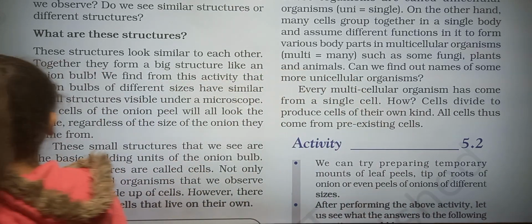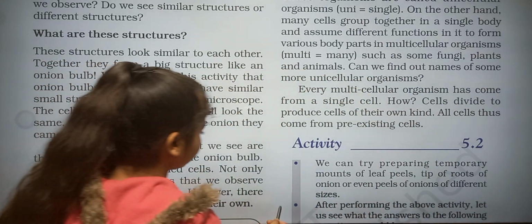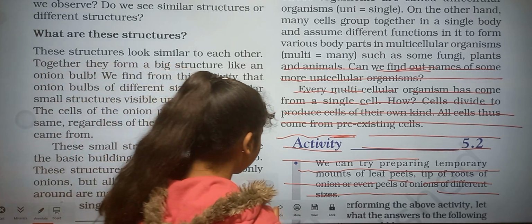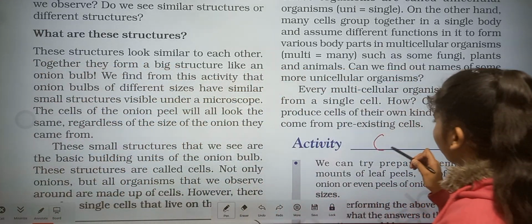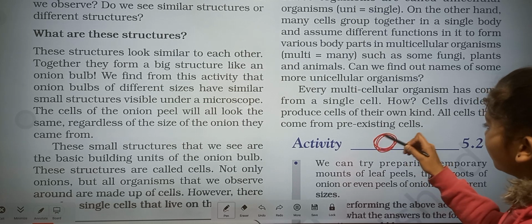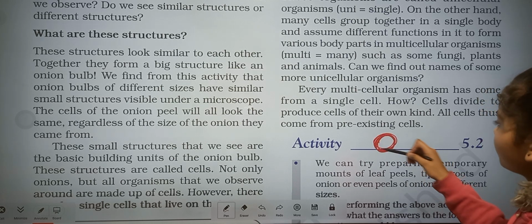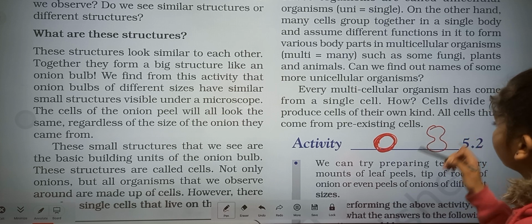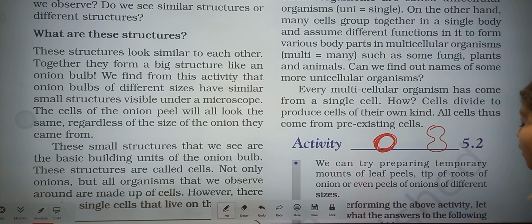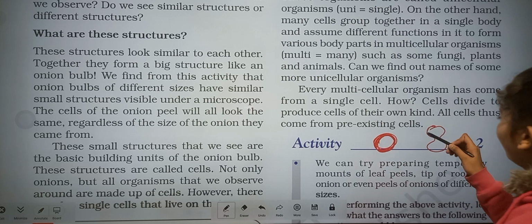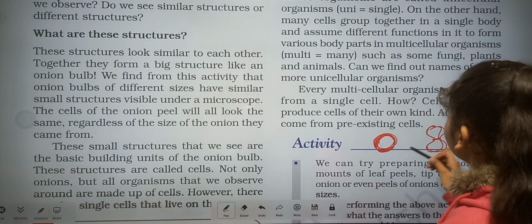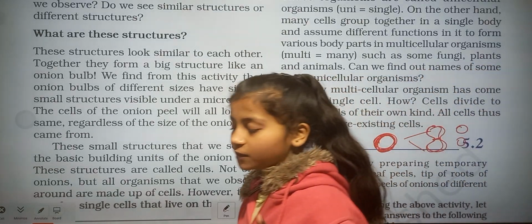Let's take an example. Suppose here is a cell. This one is the pre-existing cell. And here is a process called cell division. With the help of this process, the cell divides into two parts. So the pre-existing cell divides into two cells.